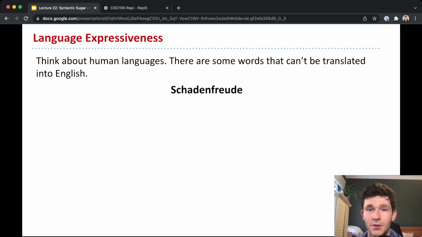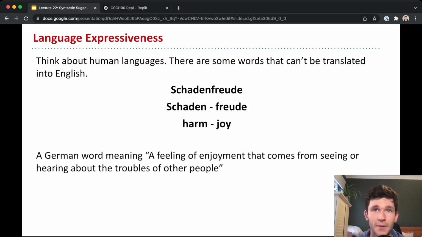Here's an example of one, Schadenfreude. In fact, this is a word that's so useful but can't be really easily translated into English. It's a German word that has even entered some of our English vocabulary. Sometimes people will use this word in English or in Russian or in other languages because they don't have a word to represent this thing. And what does it mean? A fun fact: Schaden is harm, Freude is joy. And so this word means a feeling of enjoyment that comes from seeing or hearing about the troubles of others.